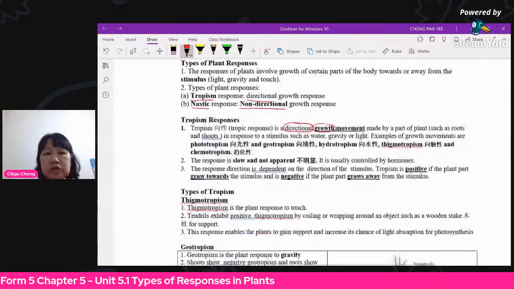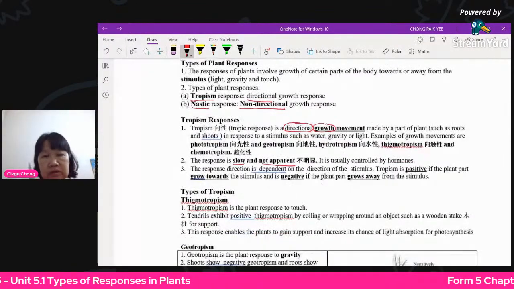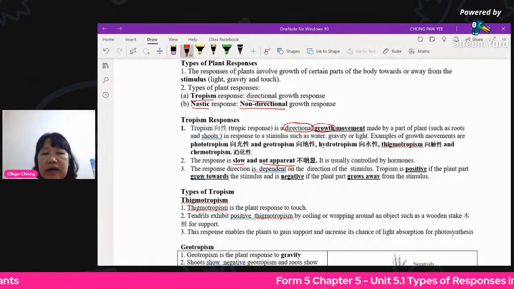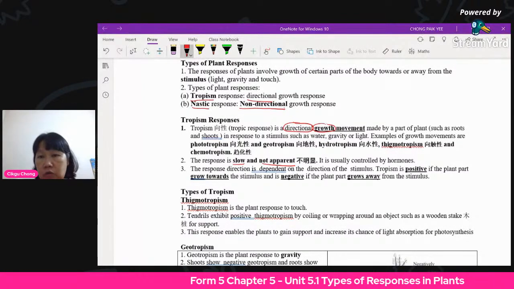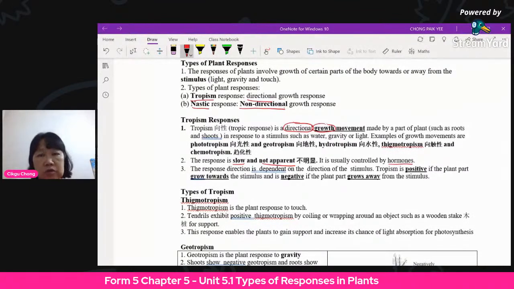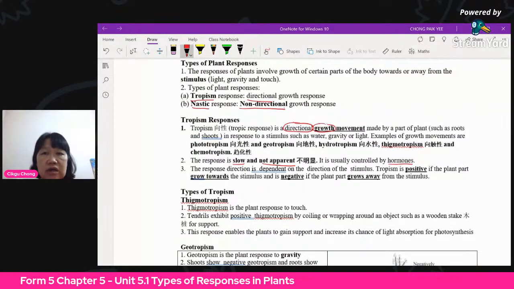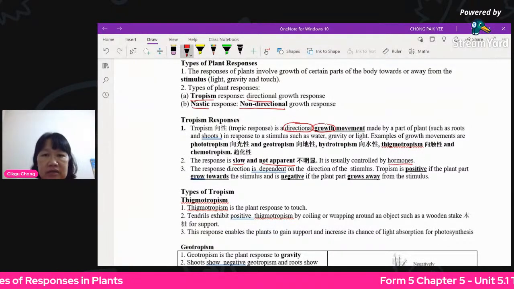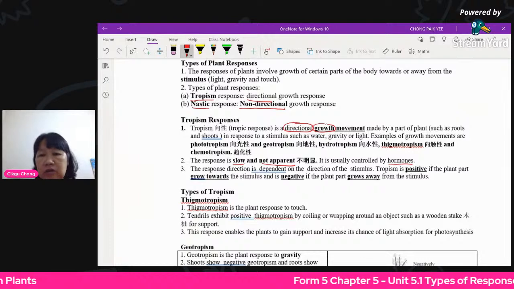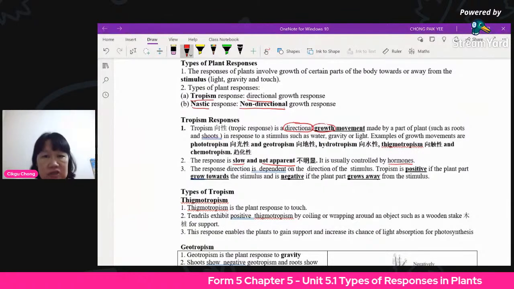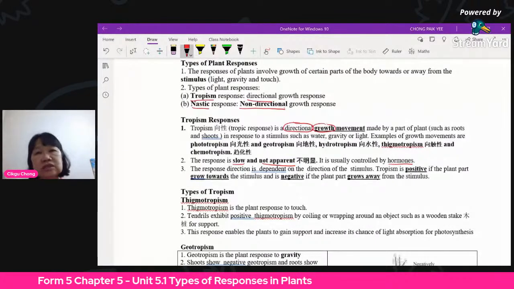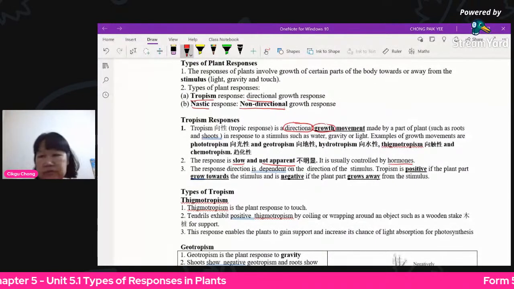They are slow, they are not apparent, they are not clear, they are not obvious. Okay, and actually this is because of hormones. Phytohormones we will see next lesson, which is on Thursday, your next class. So phytohormones are hormones in plants. So this is actually inducing the plant to grow towards the sunlight or grow away from sunlight and so on.